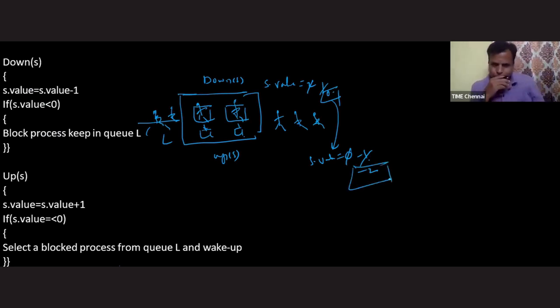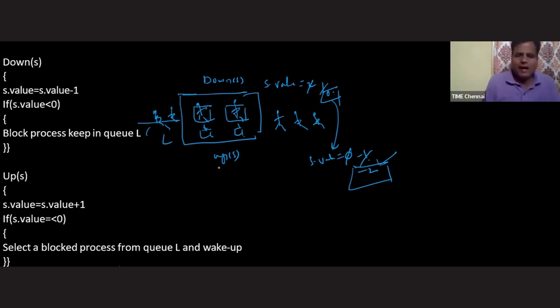What is the current value of counting semaphore? -2. If you bring even 100 more processes, everyone will get blocked. Okay, fine. So a negative value of counting semaphore is always indicating the number of blocked processes, and the positive value of counting semaphore is always indicating the number of available resources, and 0 is indicating right now there is no resource which is freely available, but at the same time there is no blocked process also. So these many things are there behind this simple down operation, sir. Hope you understood this one.